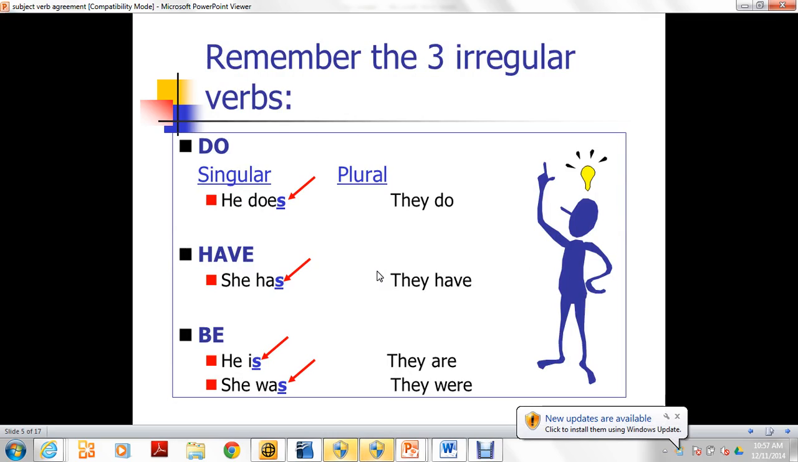Okay. Remember the three irregular verbs. He does, they do. She has, they have. He is, they are. She was, they were. Very good.